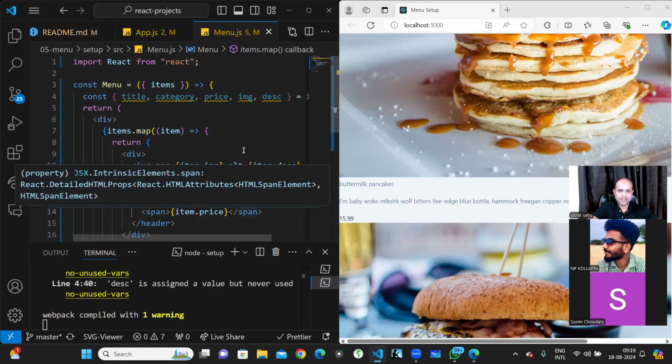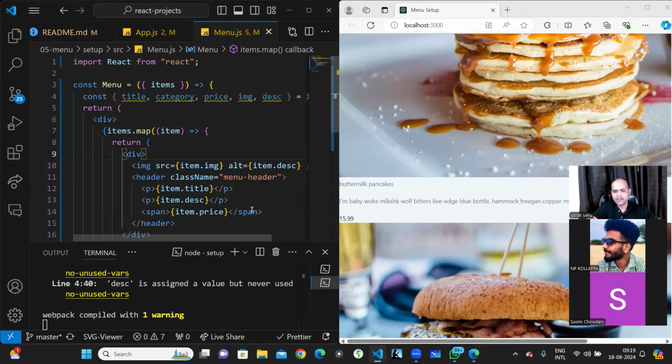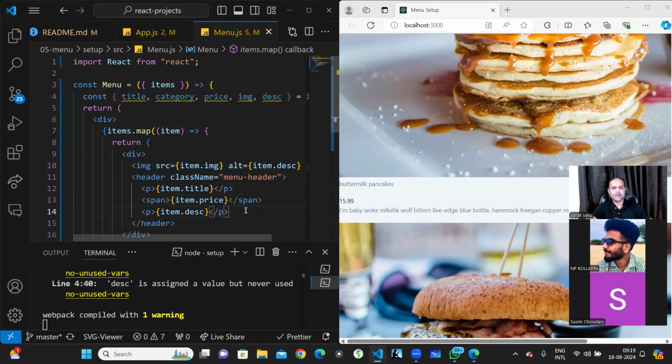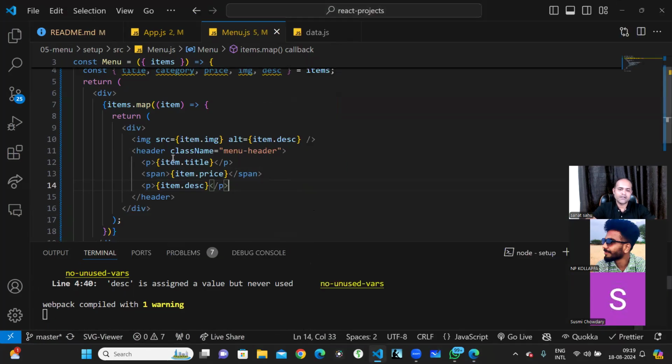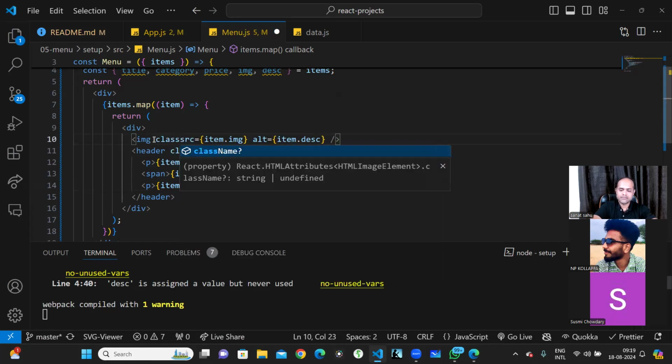I think the button will go next to it. This particular portion should go. So this will be there. Now this we know. Now we can style this very nicely. For styling this particular menu, basically the image and everything we have to style, right? So I just write here className.